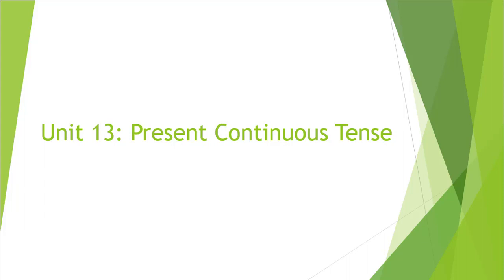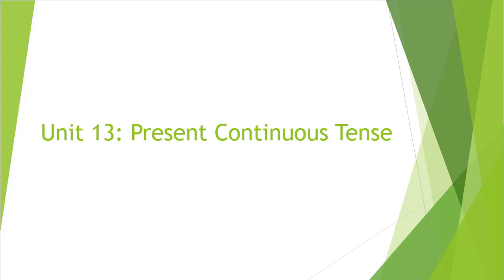So what does this mean? If you have seen simple present tense, you know that it is for the things you do regularly, and you show that in the simple present tense, right?